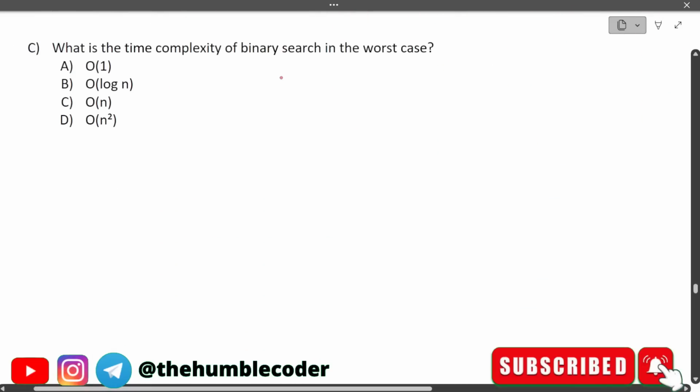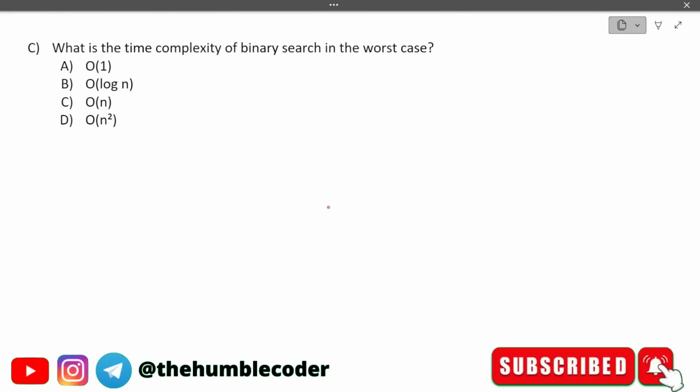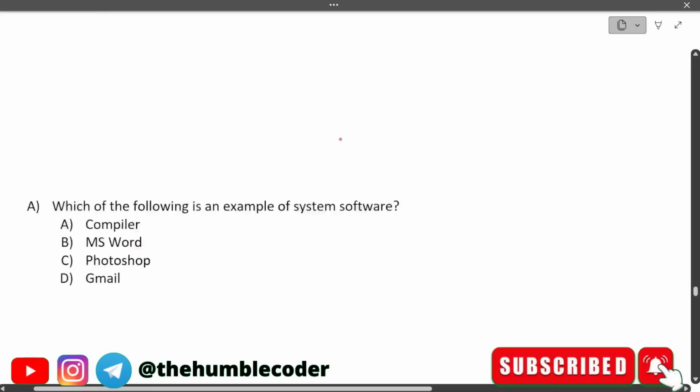What is the time complexity of binary search in worst case? If you have worked upon binary search, it is used for searching. So the correct answer for this question is in worst case binary search takes big O of log n. Okay, so the correct answer is option number B, which is big O of log n.